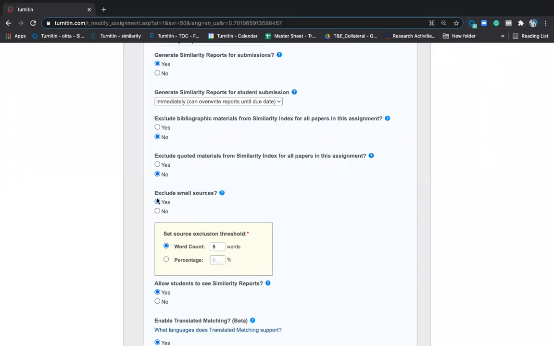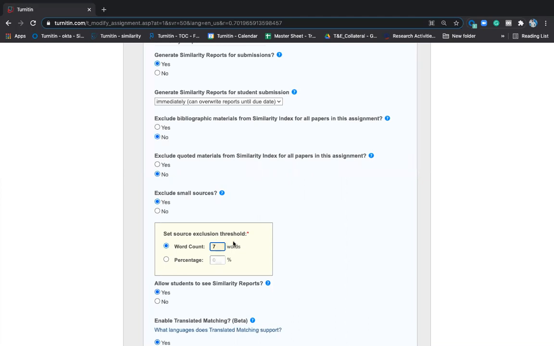Okay, the moment you want to change it, you can change it, but once you do it, it will be there for you. So have an eye on this. Quoted materials threshold of words. Every publisher has a certain word limit. Some have 5, some 10, some 7. So whatever their word limit is, you can give the word count here.